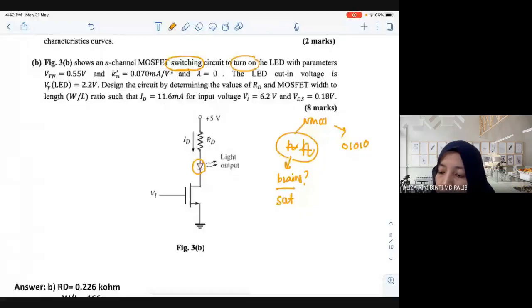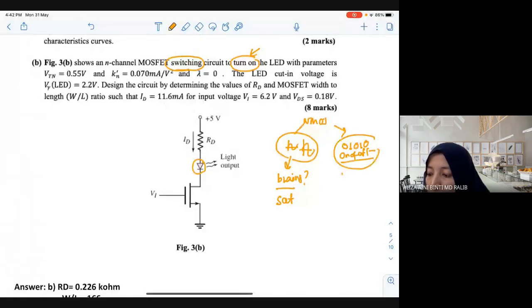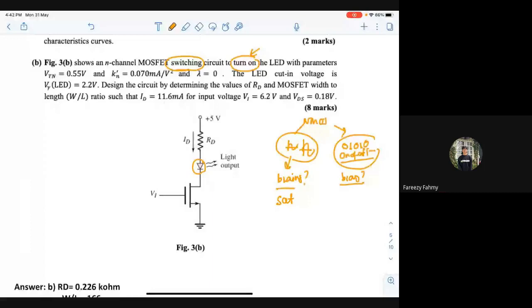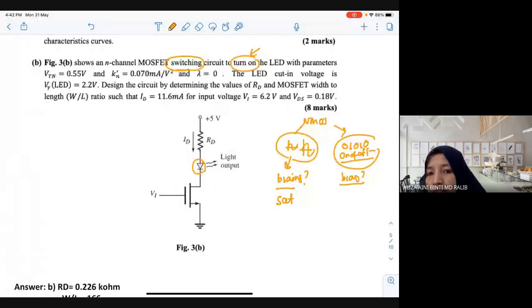Okay. But if you look at this question, show an NMOS MOSFET switching circuit to turn on and turn off. Turn on and off means switch. Means on, off, on, off, on, off. So what do you think happened here? When you do biasing, do you need to bias in triode or saturation? Triode.